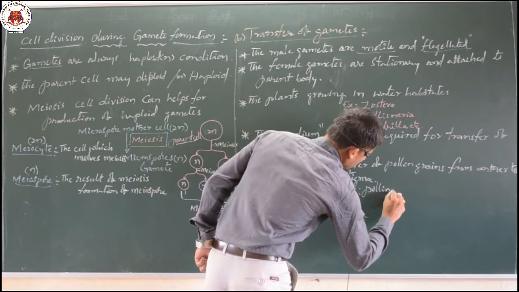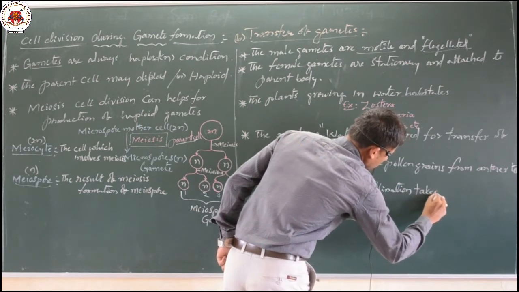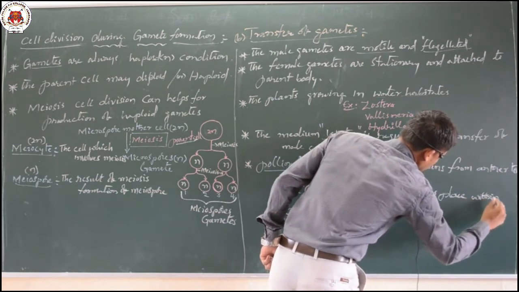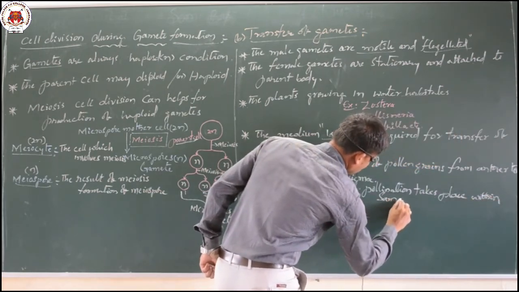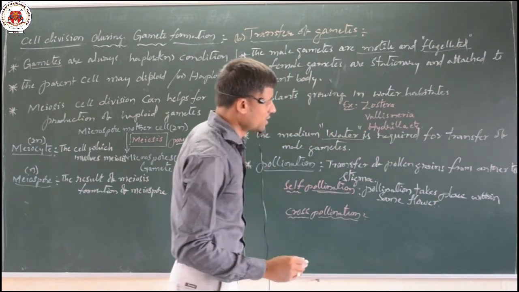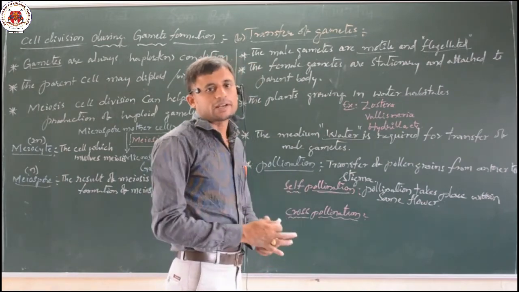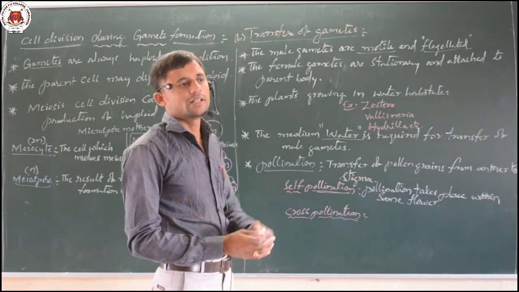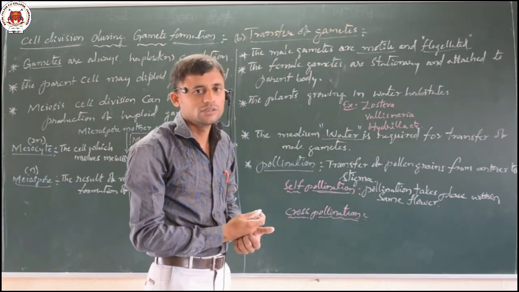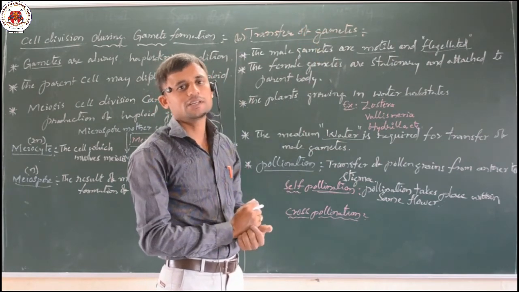Pollination taking place within the same flower is called self-pollination, or within the same plant in different positions. One flower is present towards the apical region, another towards the branch region. If the pollen grains are transferred between these two flowers also, we call it self-pollination.